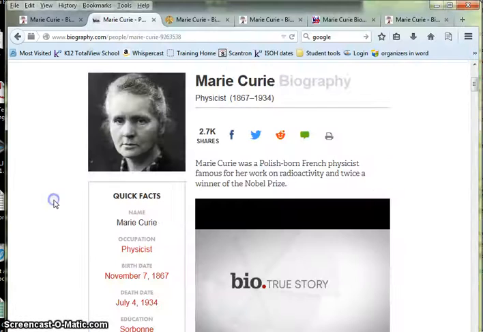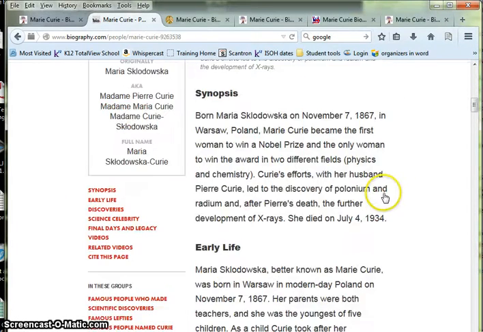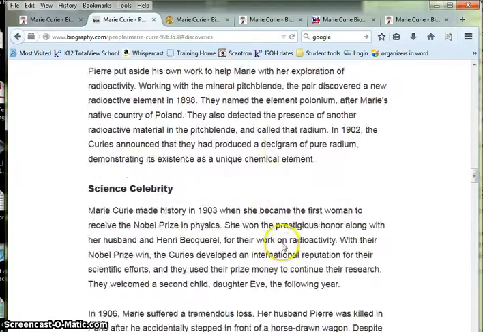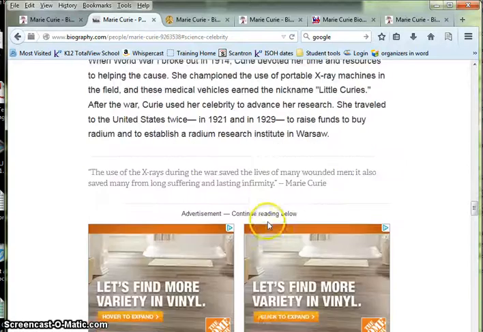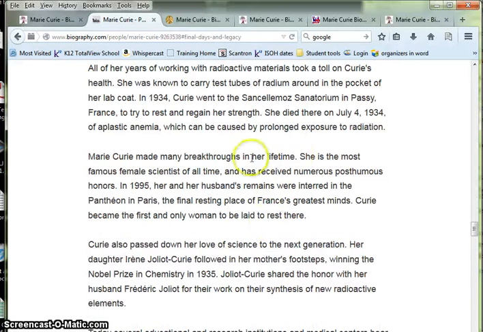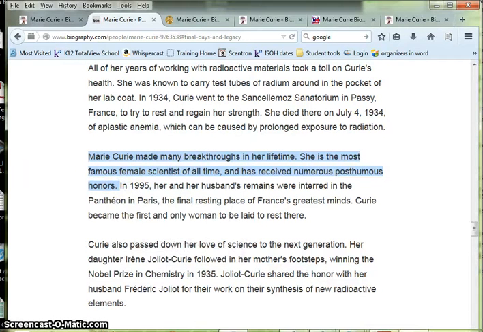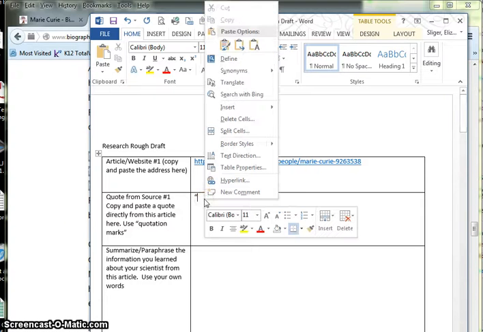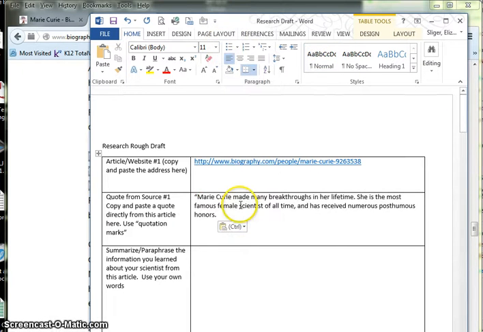So that same article here, you're going to go back, read through, and find a quote that you want to use. Okay? So maybe I want to use something about summing up what Marie Curie did. Okay, and remember, we're using this as a quote, so we want to use quotation marks, and we're going to need to give credit. So to work towards doing that, in the second box, make sure you have your quotation marks, right click, paste, and quotation marks. Okay, so there I have a quote and I know where it's from. I know it's from this source up here.